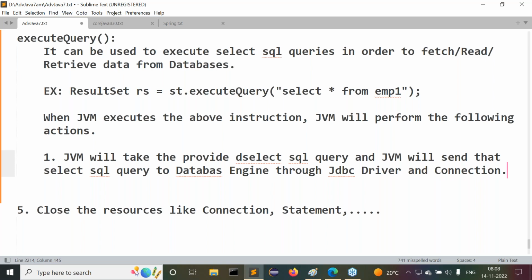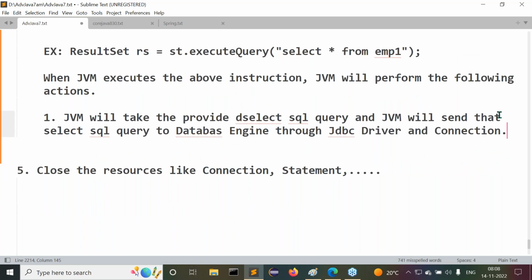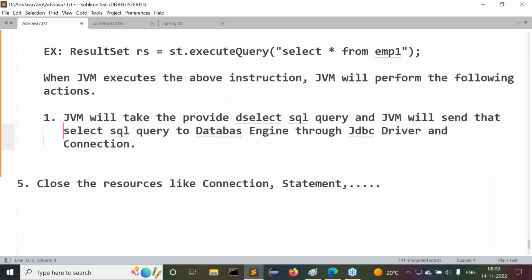Through the database connection and JDBC driver, that SQL query will be given to the database engine. Got my point or not? Directly, the query is sent to the database engine. All right, sir. Then what is the second point I'm telling you? Observe carefully.